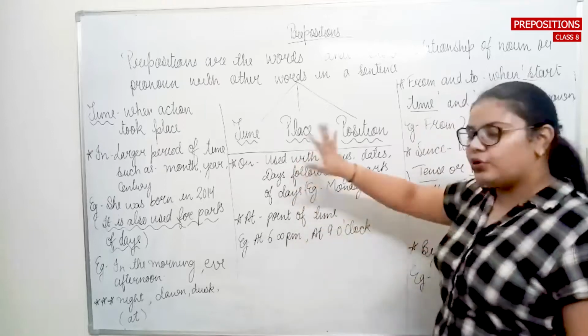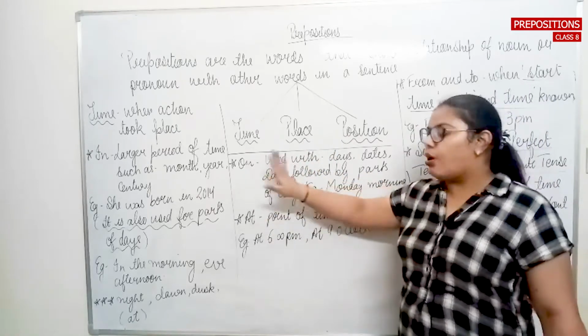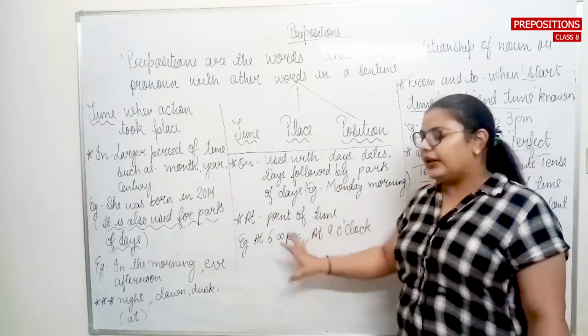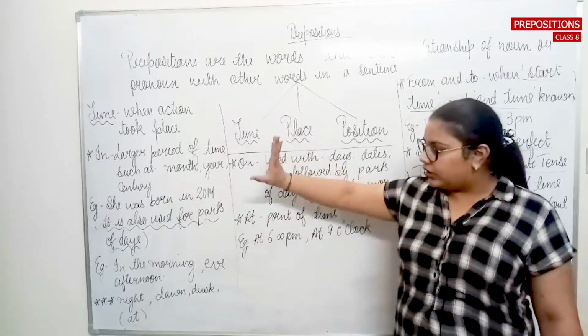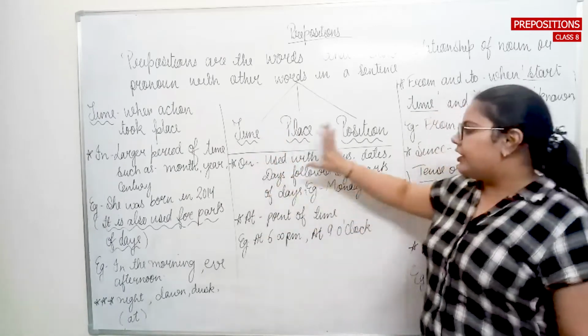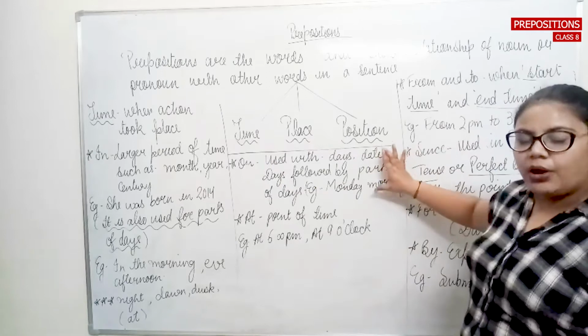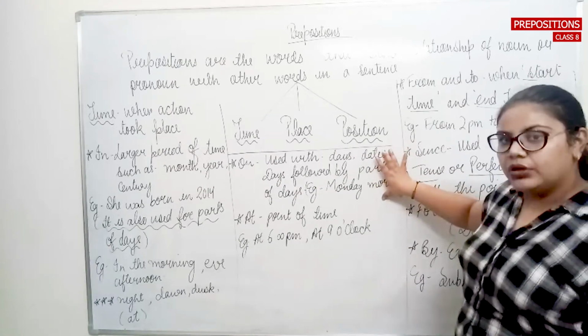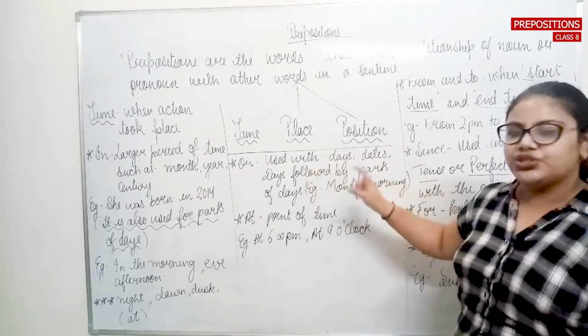Okay, so I hope you have understood the difference between in, on, and at. They are interlinked with each other. Whenever you are talking about the year, you need to use in. Whenever you are talking about a particular day or date, you need to use the particular preposition which is on.